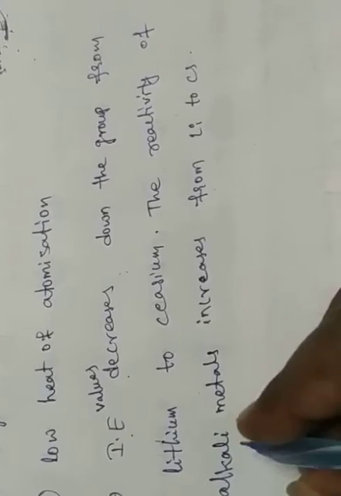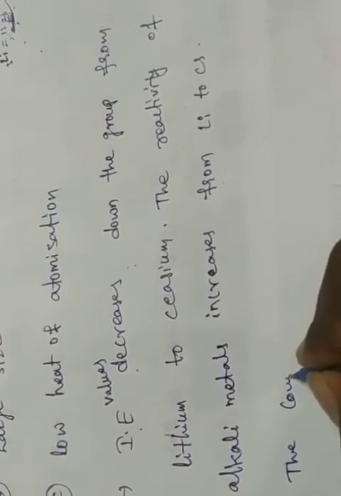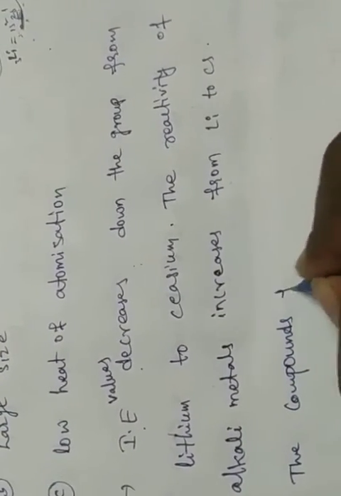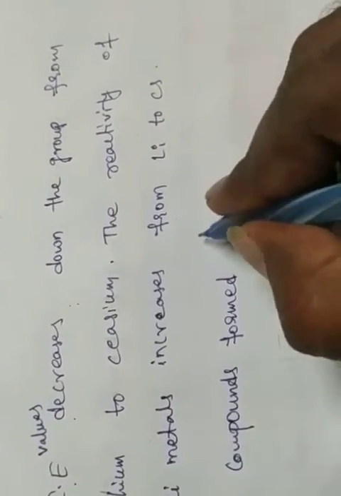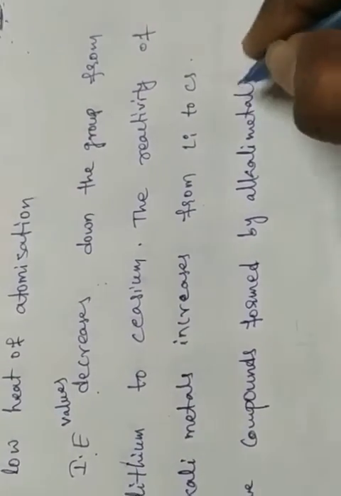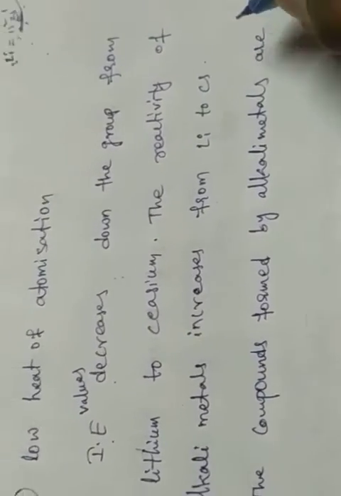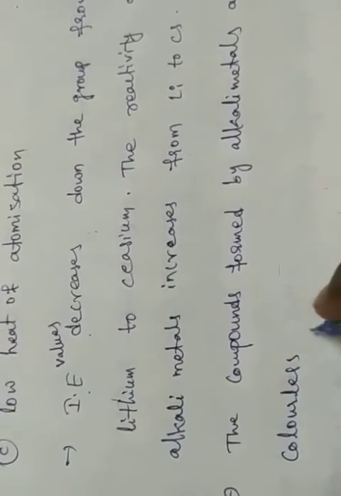So the compounds formed by alkali metals are colorless and diamagnetic.